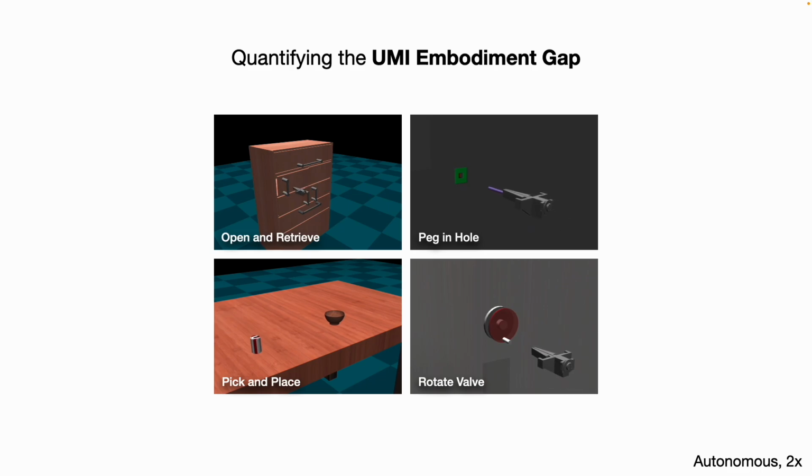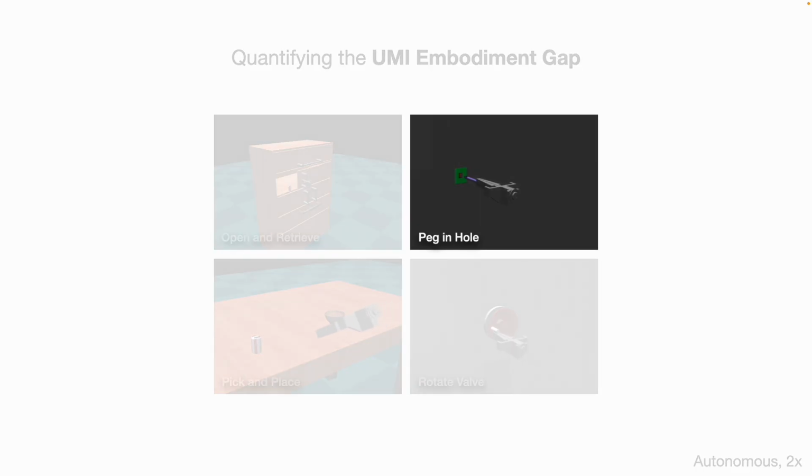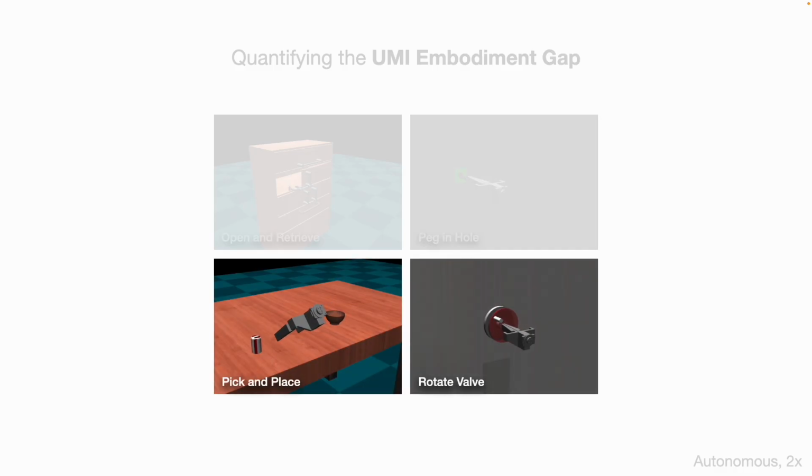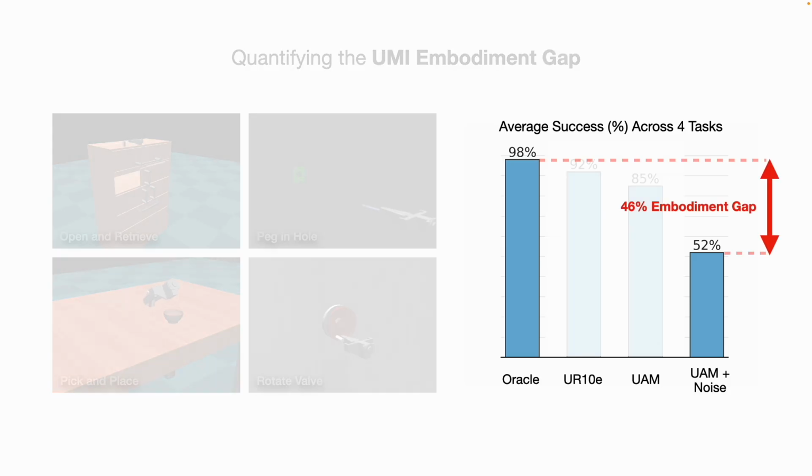To measure this difference, we built a benchmark designed to test long horizon behavior, precision, and interaction with articulated objects. When we ran the same UMI policy across different embodiments, we found that the success rates dropped as UMI ability decreased, revealing what we call the embodiment gap. To close this gap, here's what we do.